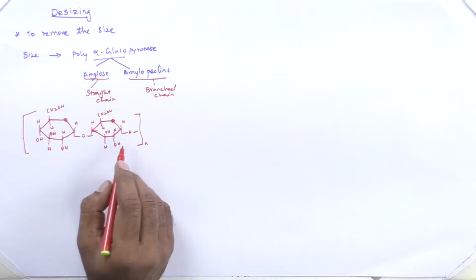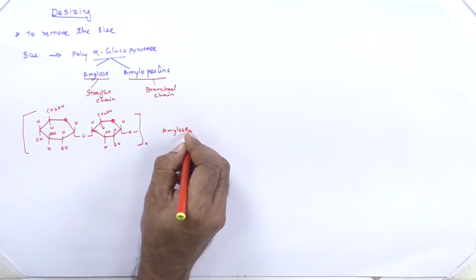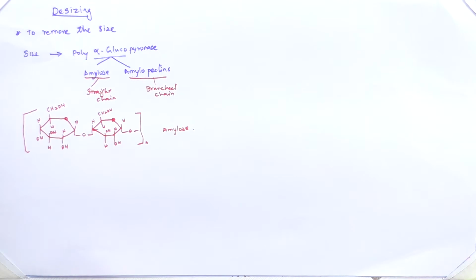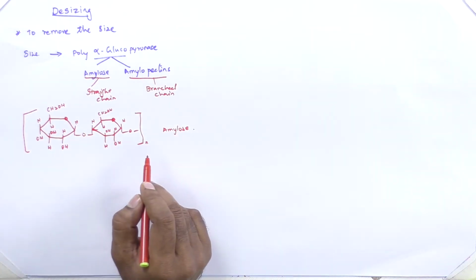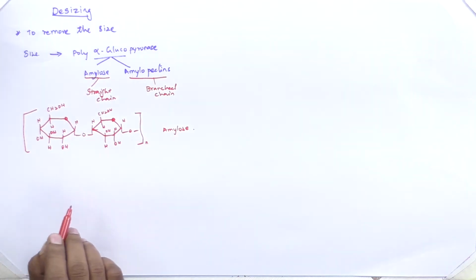So this is amylose. It is a straight chain polymer, that is, a linear polymer.